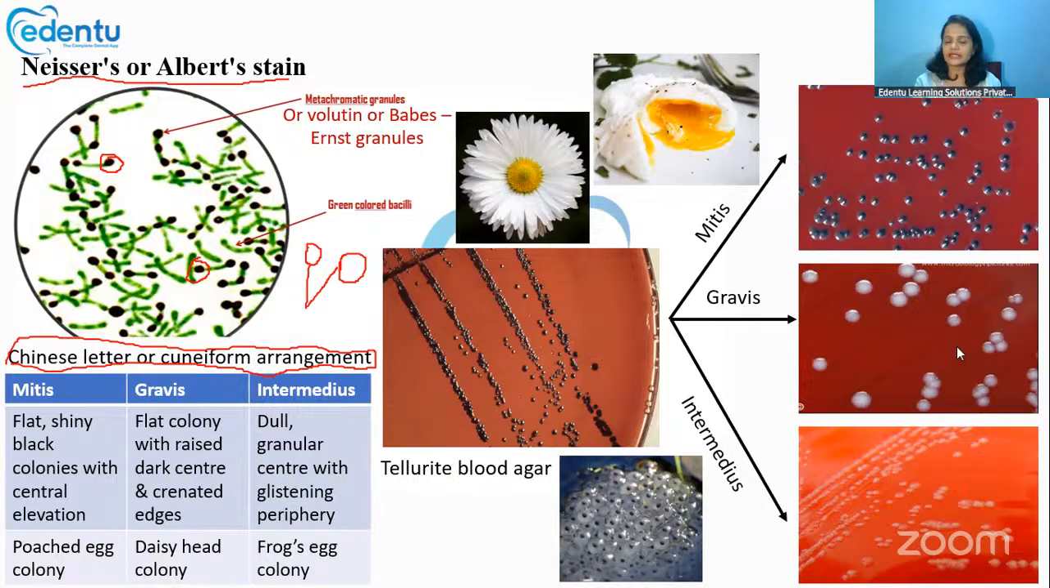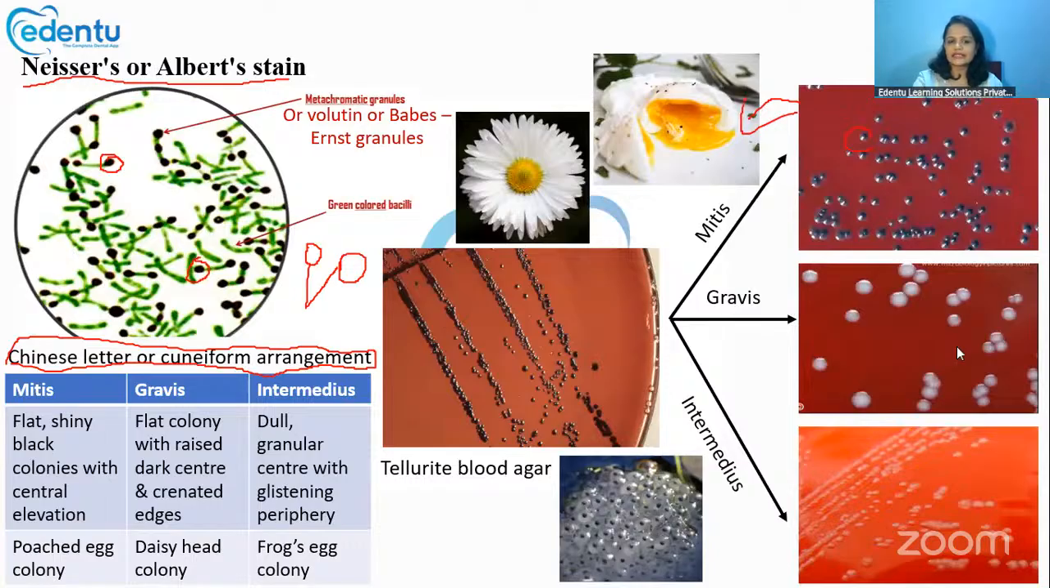Now, tellurite blood agar is one culture media on which we can grow this Corynebacteria. Based upon its growth in tellurite blood agar, there are three types of Corynebacterial colonies we can identify. One is the mitis colonies. Mitis colonies will produce flat, shiny, black colonies like this. This is called the poached egg colonies.